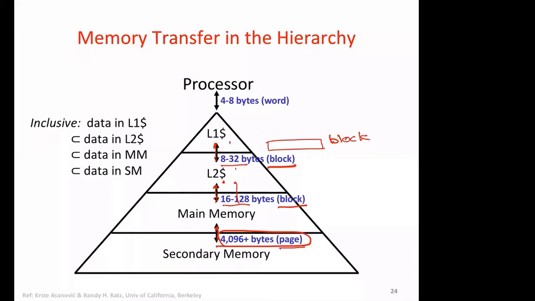We'll see how we can manage that. The processor may need at a time just an instruction or a few data items, maybe 4 to 8 bytes. A 4 byte access means that we are accessing a word.